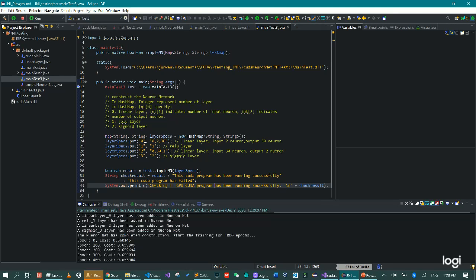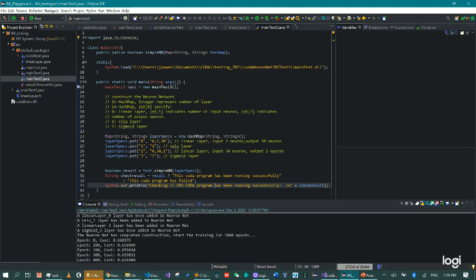Here you can see the first string is basically the index of the layer. We will parse this as an integer in the CUDA code because this will tell us which layer it is. And for the second, the value, we have a string as well, but we will parse that into an array. Basically, the first value will tell us what kind of layer we want.